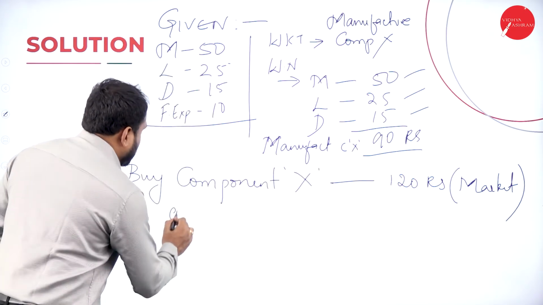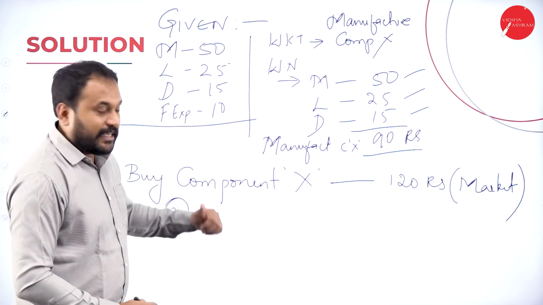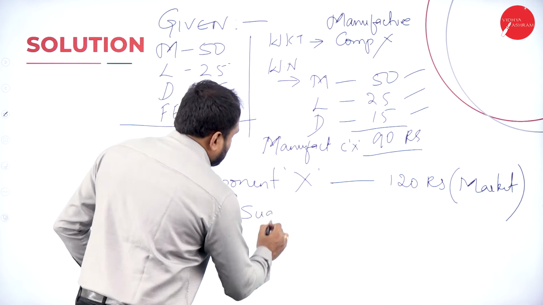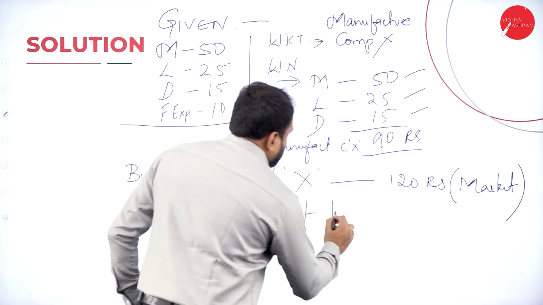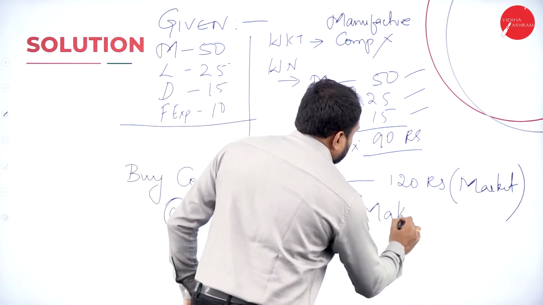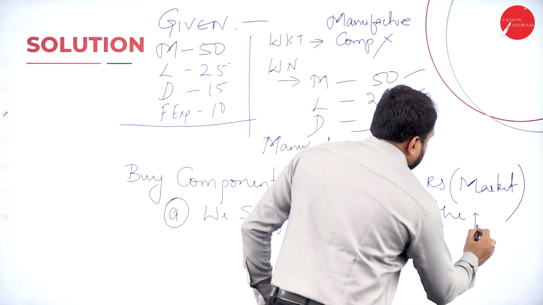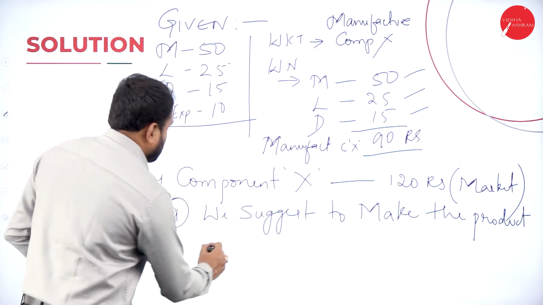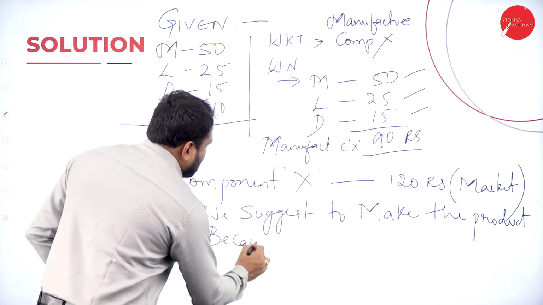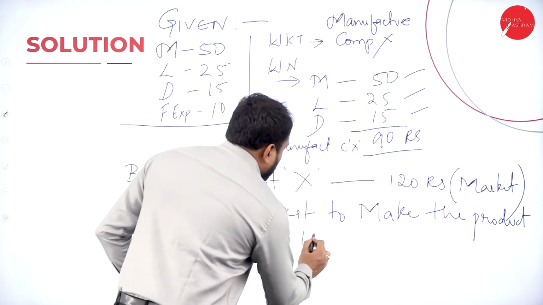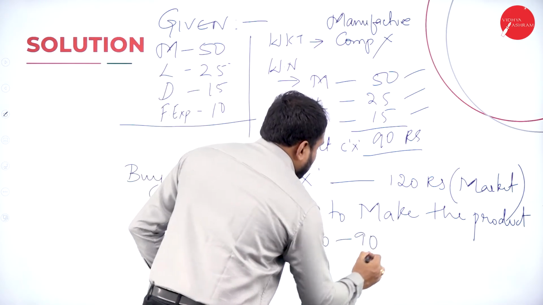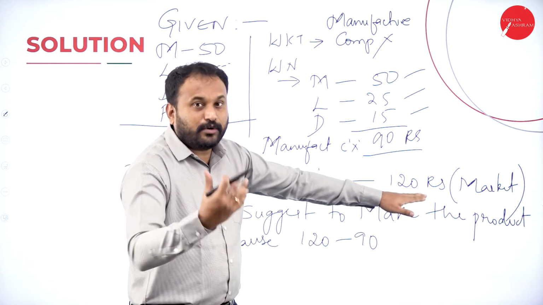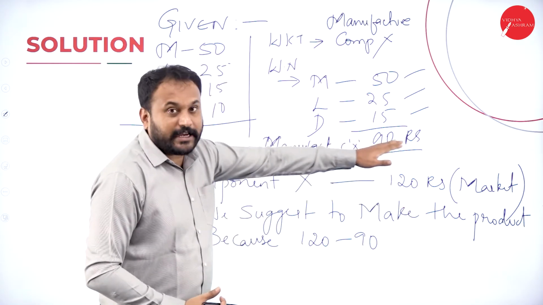That means here you will write the answer for the A question, that is, we suggest to make the product, because you should give the reason here, because 120 minus 90, right? 120 is if I go and buy from the market. 90 is if I manufacture.